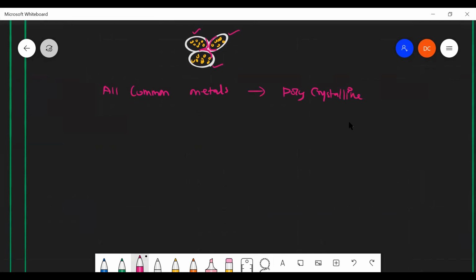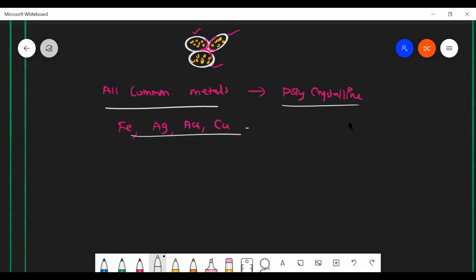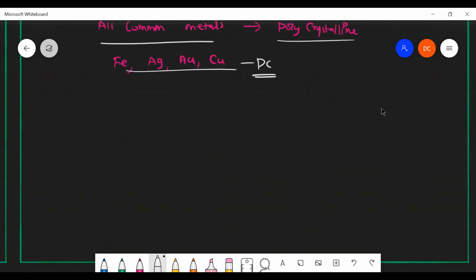They may give some examples and ask you to write whether it is polycrystalline, crystalline or amorphous. Say for example, iron, silver, gold, copper, all common metals come under polycrystalline, not purely crystalline or purely amorphous. Sir, NaCl is a crystalline solid. The regular proper arrangement will be there.